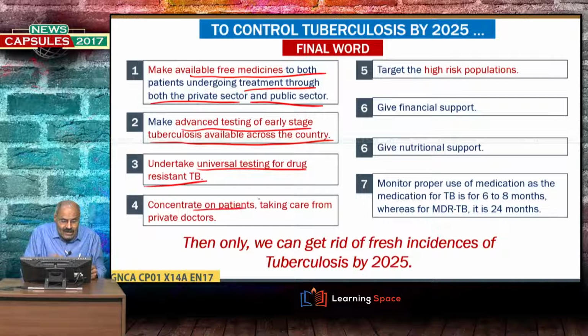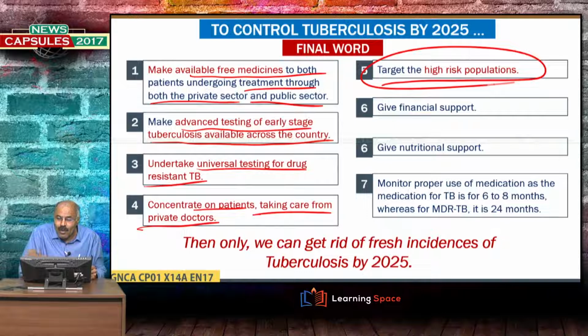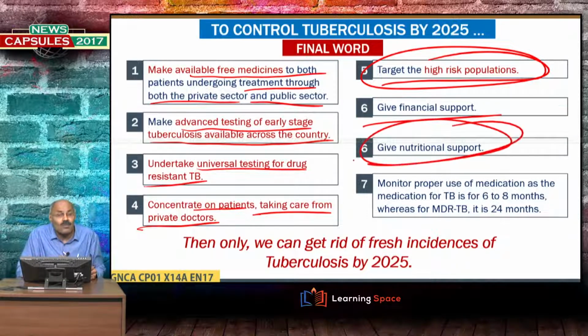Then concentrate on patients taking care from private doctors, that is most important. Target the high risk populations, give financial support to the poor people, at the same time give nutritional support to the people below the poverty line, and monitor proper use of medication, as the medication for TB is for 6 to 8 months, whereas for MDR TB it extends up to 24 months.